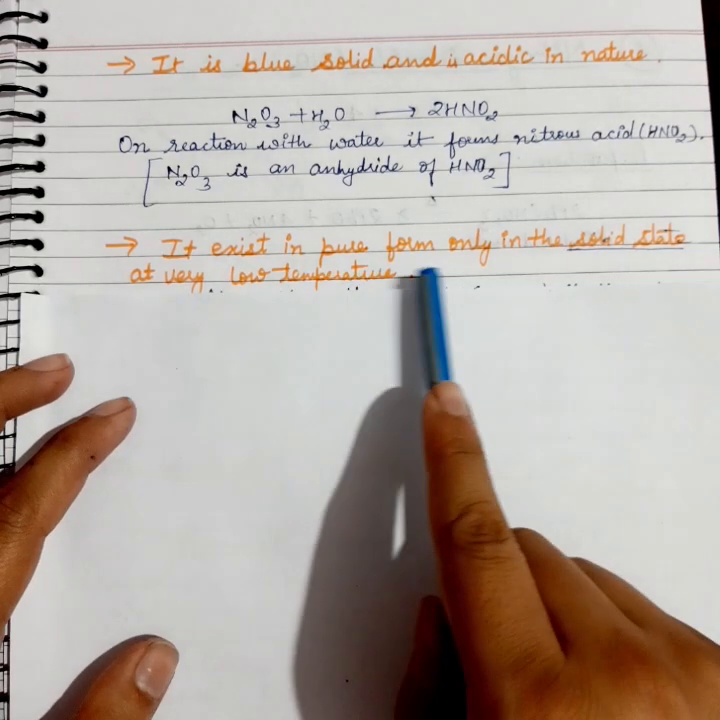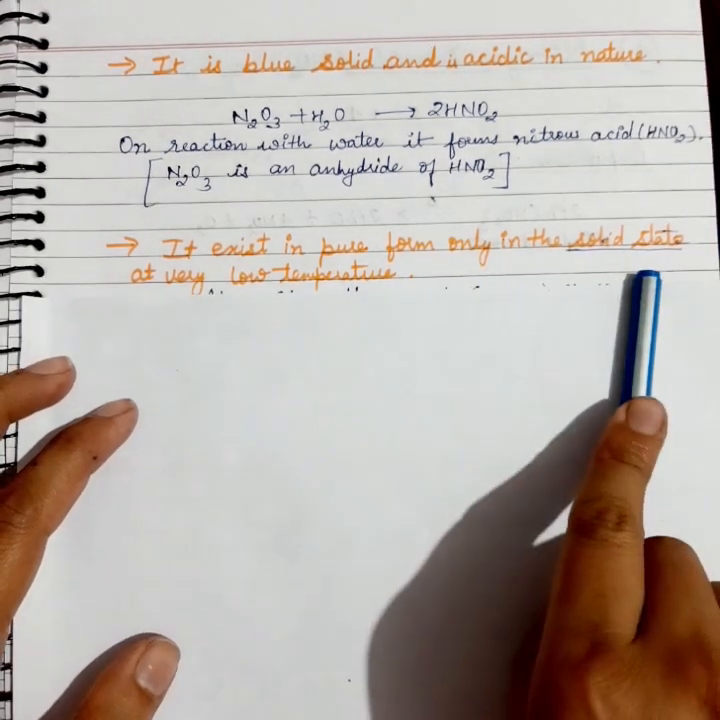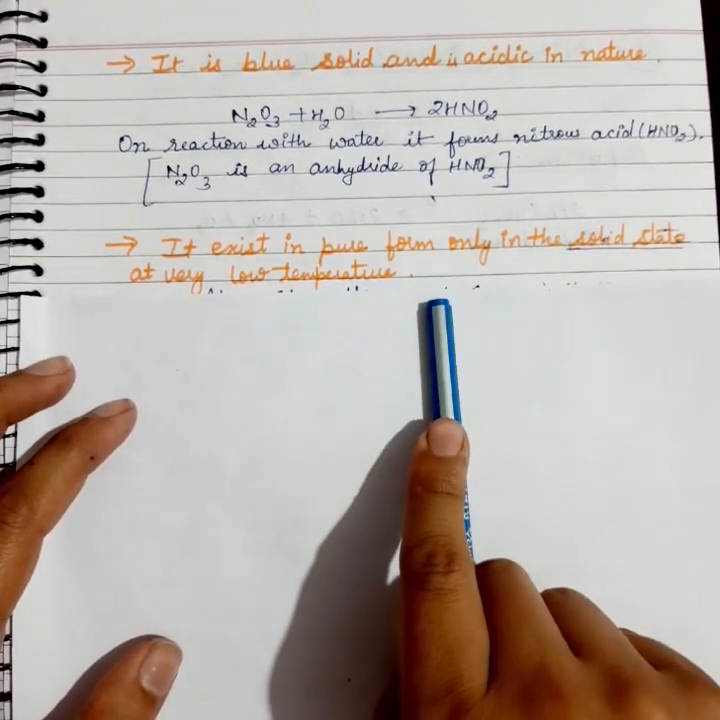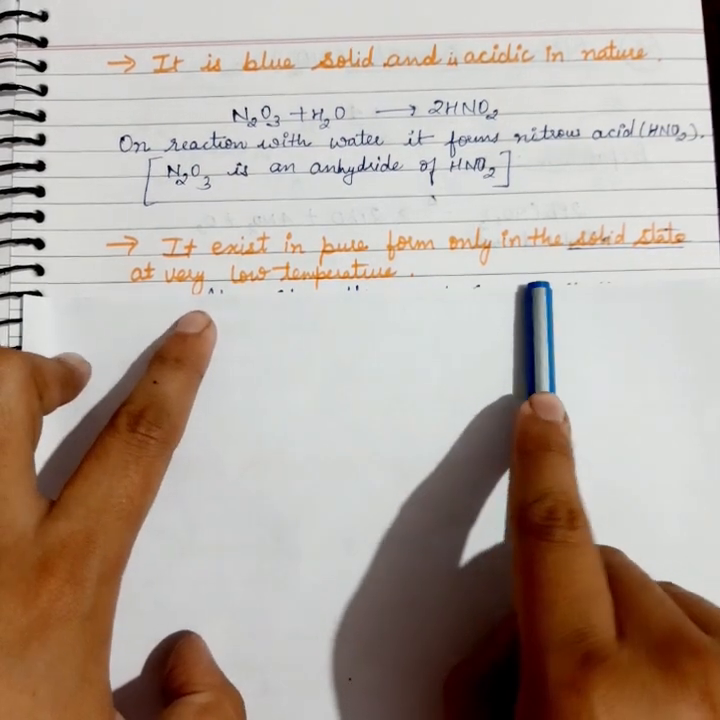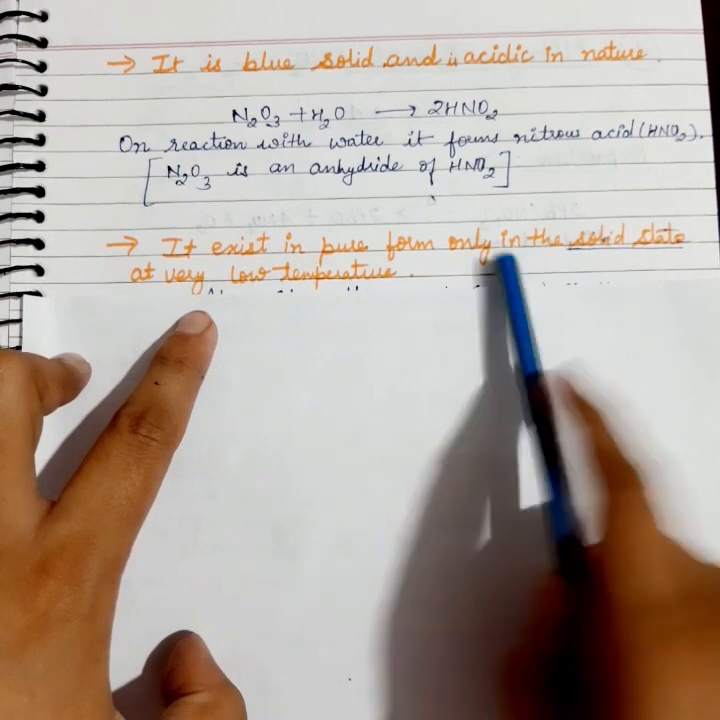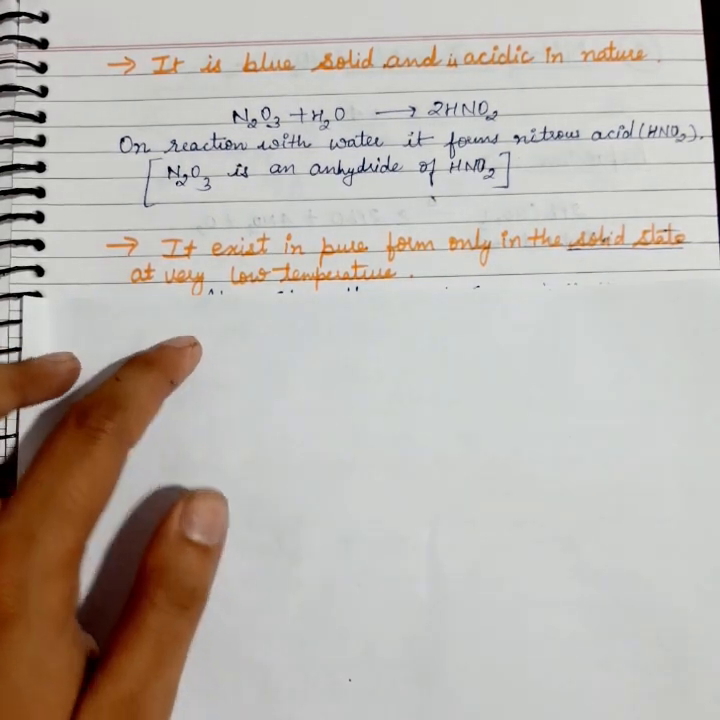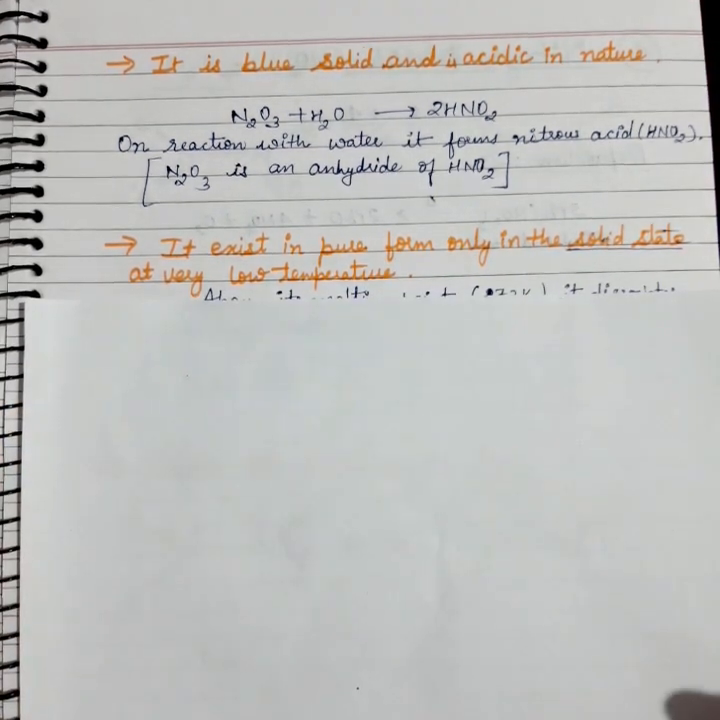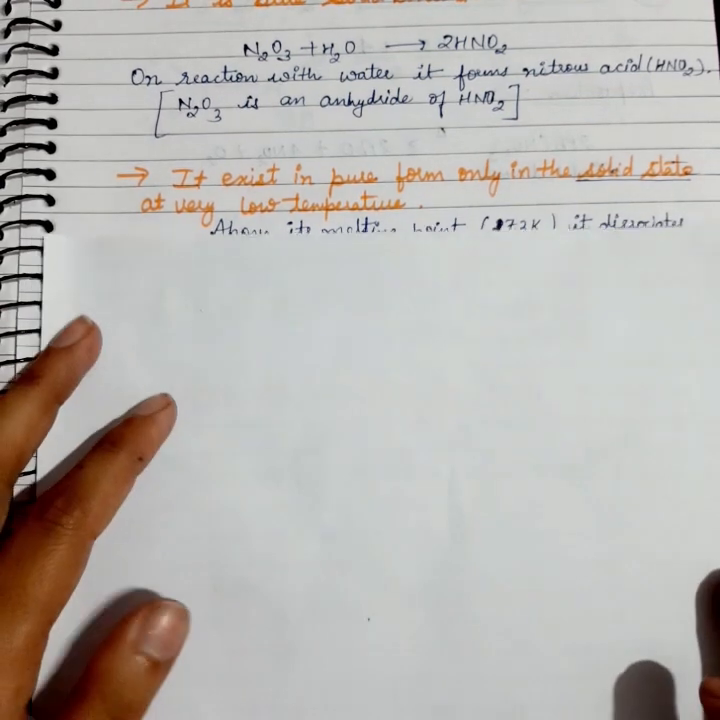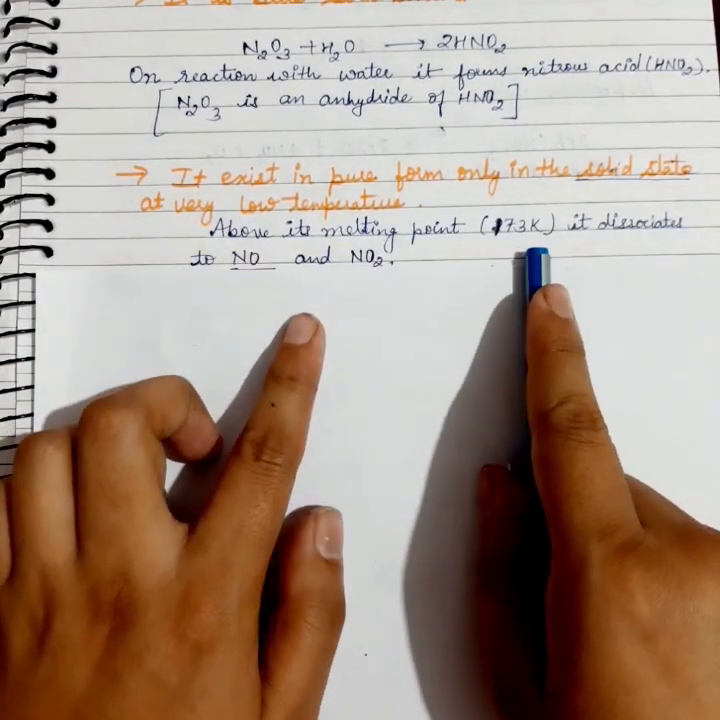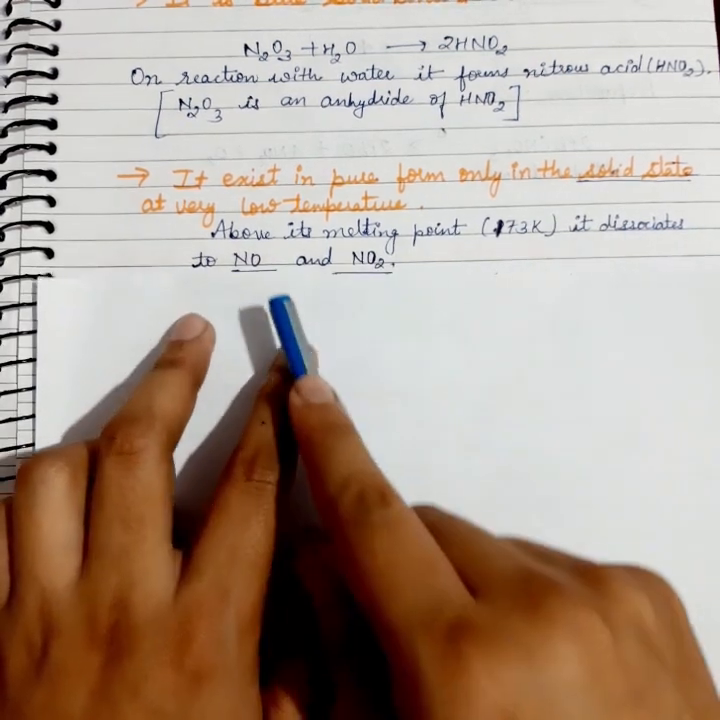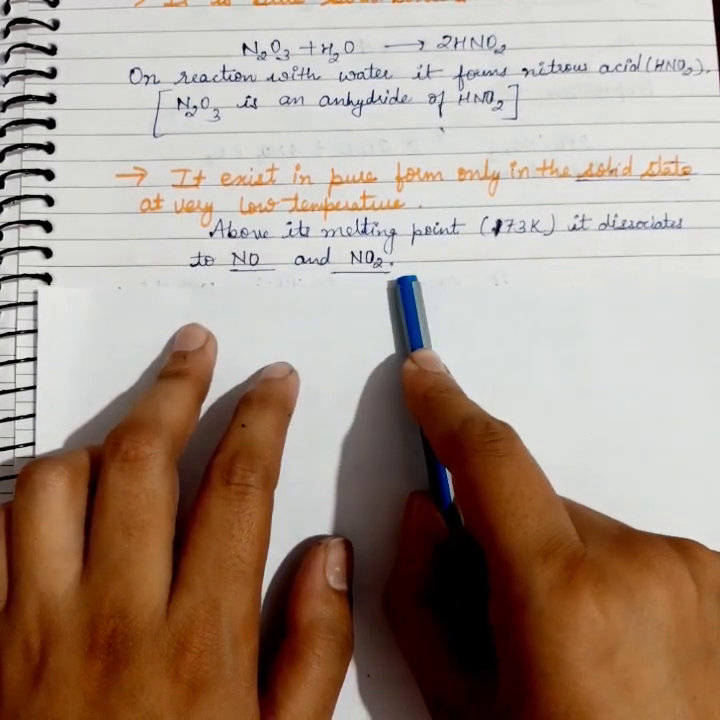And it exists in pure form only in the solid state at very low temperature. N2O3 can exist in solid state, and in its solid state it is in its pure form, at very low temperature. Above its melting point, around 173 K, it dissociates into NO and NO2.